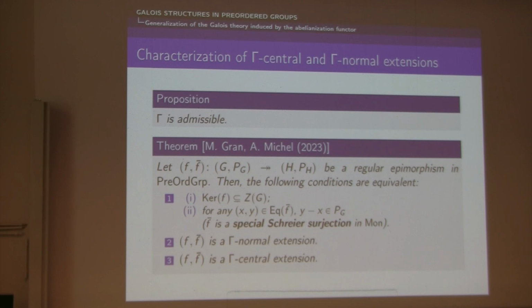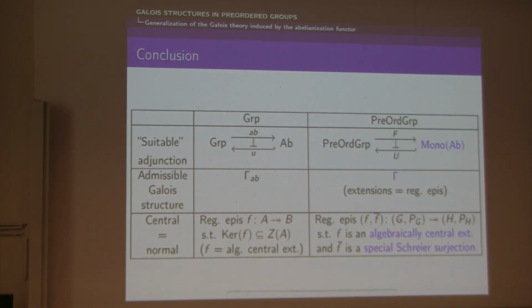So this is a very, very easy description for these two classes of normal and central extensions. This is really nice, and it achieves our goal because we have found what we wanted to have. We have found a full subcategory of the category of preordered groups, as well as a reflector to this subcategory, which is a generalization of the abelianization functor, in the sense that it is the functor to the subcategory of abelian objects in the category of preordered groups.